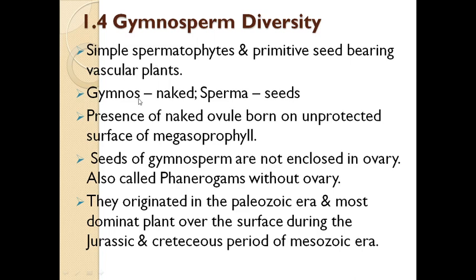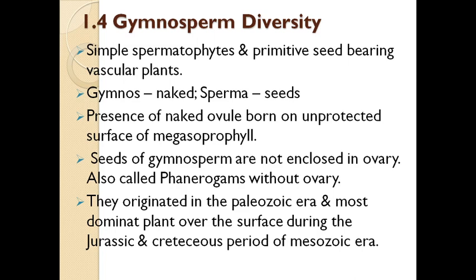The word gymnosperm was first suggested by Theophrastus around 300 BC, who was one of Aristotle's pupils, in his book Inquiry into Plants. At present, gymnosperms are represented by about 70 genera and 725 species distributed in all parts of the world within restricted habitats only.